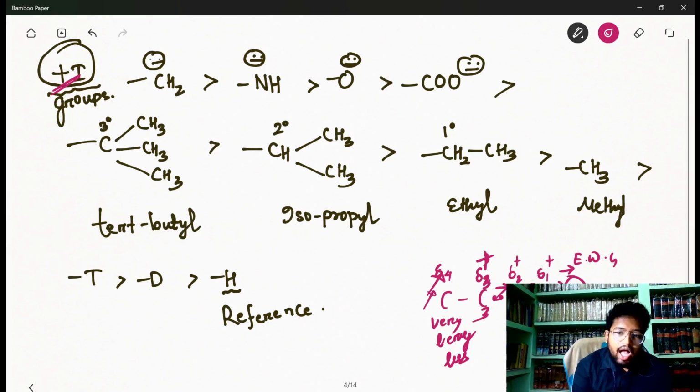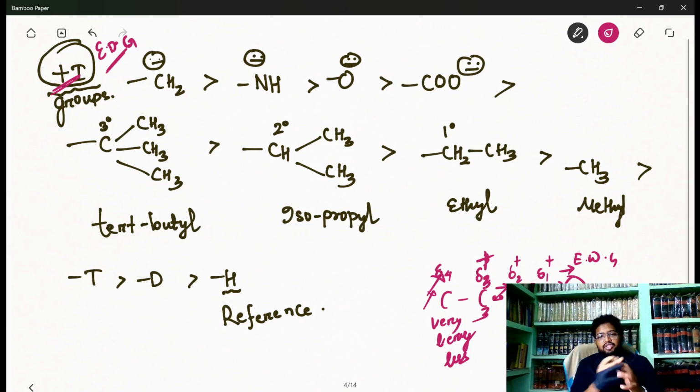And as per strength, who is pulling the electron more, we have decided what the electron withdrawing groups are. But first let me tell you the electron donating groups as per inductive effect: who will give more electrons, or who will push more sigma electron density to the carbon chain, the parent chain. Here we have CH2 minus.